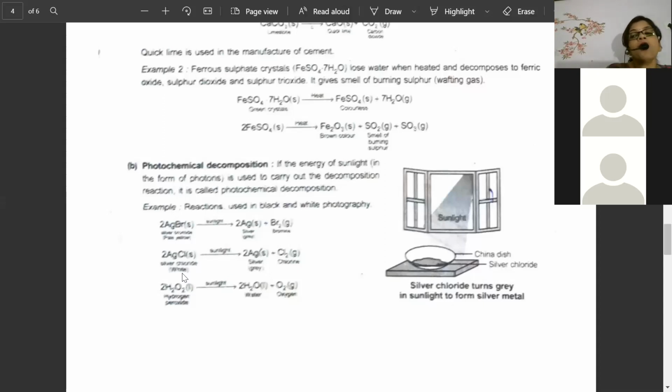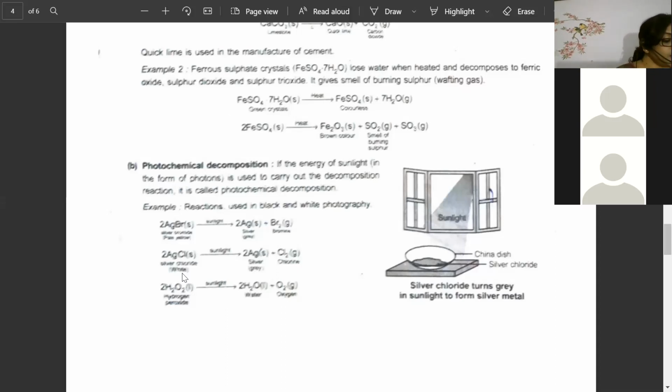Okay, now what question is CBSE asking? Will CBSE ask you to write a photochemical equation? Very rarely will they ask. When the situation is very tough and they don't have any question to ask, even then they will not ask this question. Now you will say, Auntie, then what type of question will they ask? Let me tell you. They will ask why silver chloride and silver bromide are kept in dark bottles. Then what answer are you going to say?